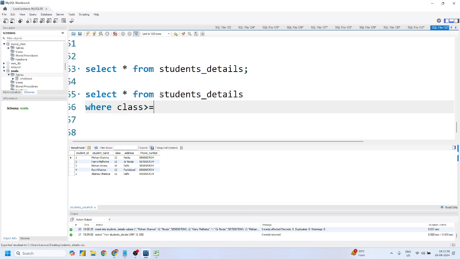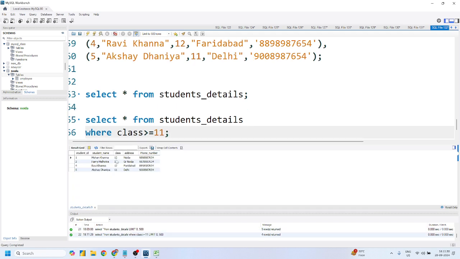class greater than or equal to 11. Yes or no? Yes. If you just run this, you'll get the perfect result, right?